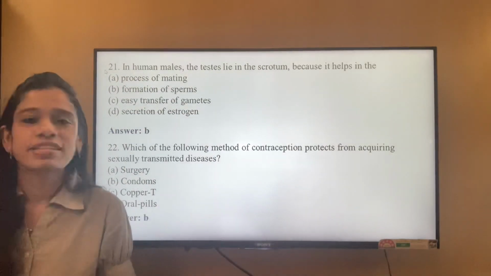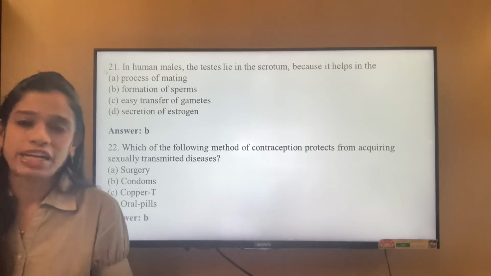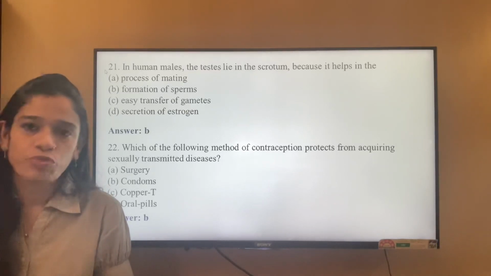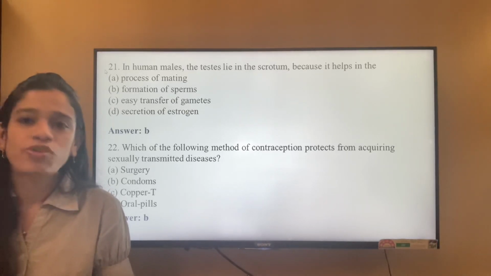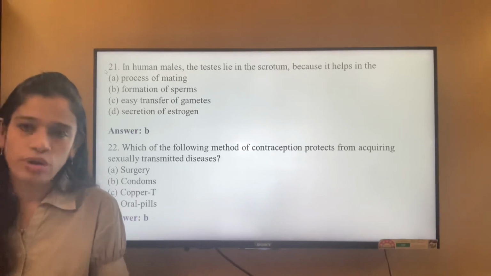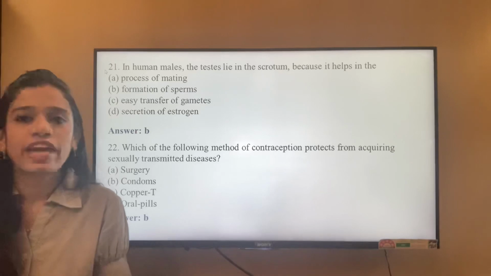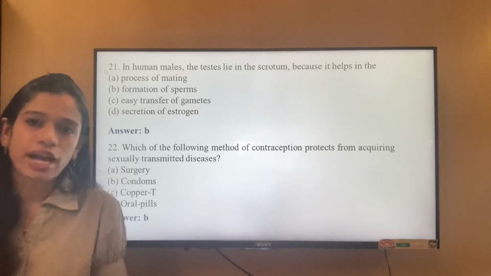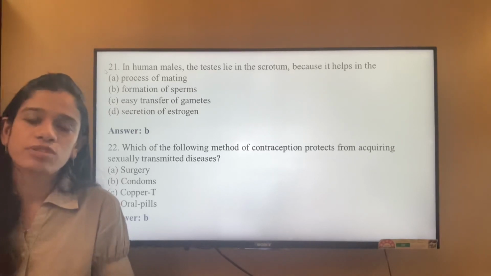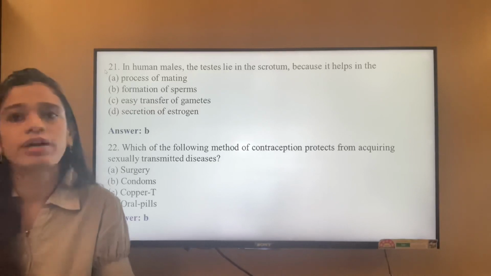So this brings us to the end of the multiple choice and very short answer type questions. I hope we have all cleared our idea about the chapter, how do organisms reproduce.